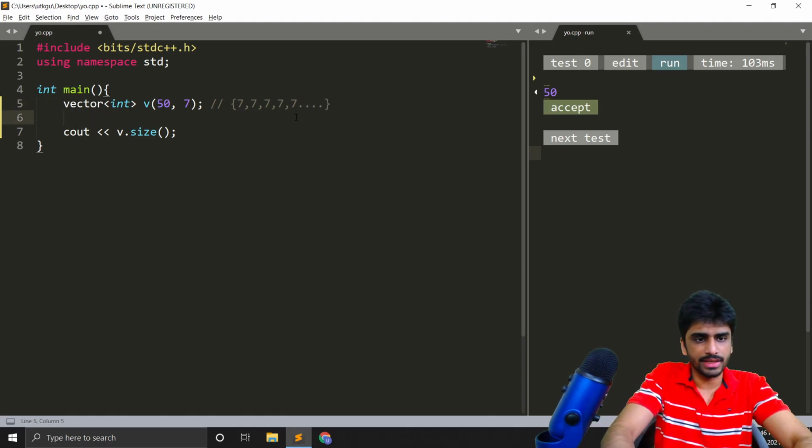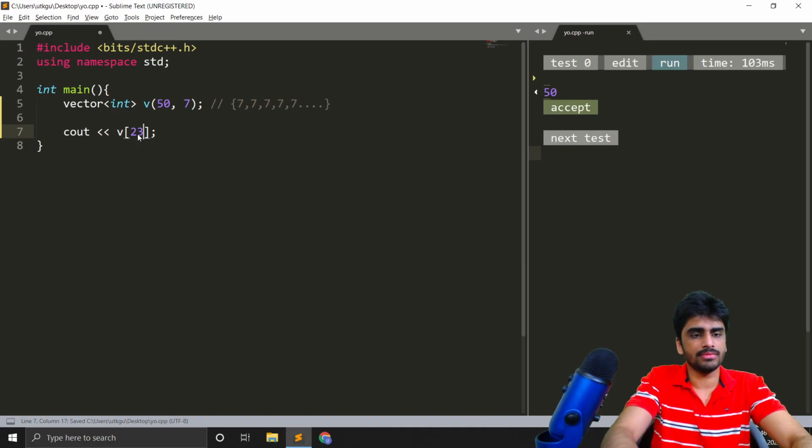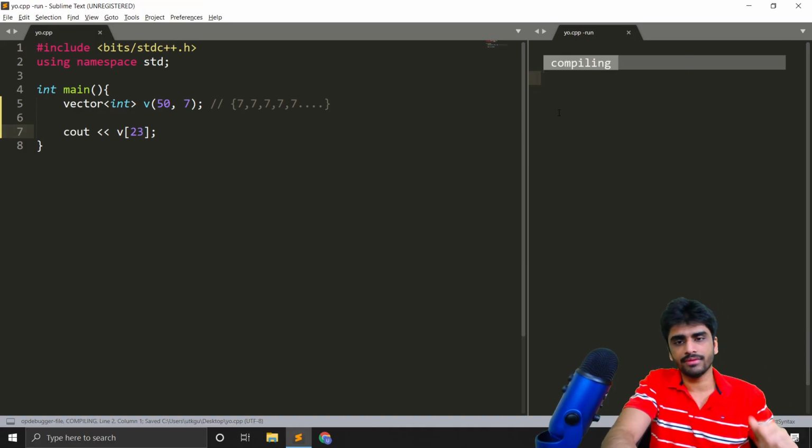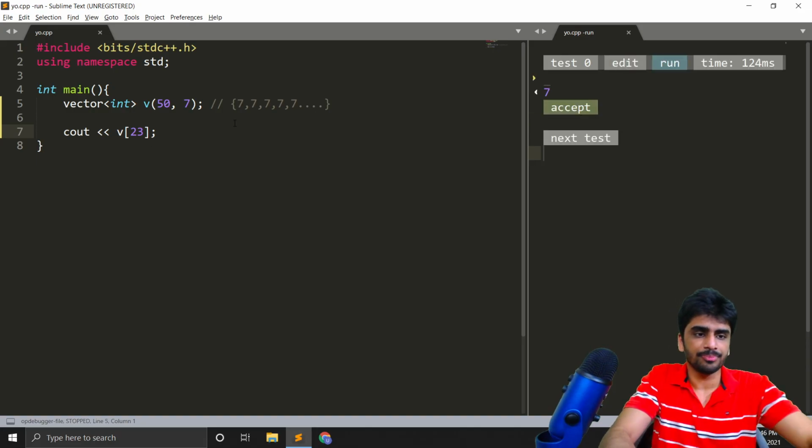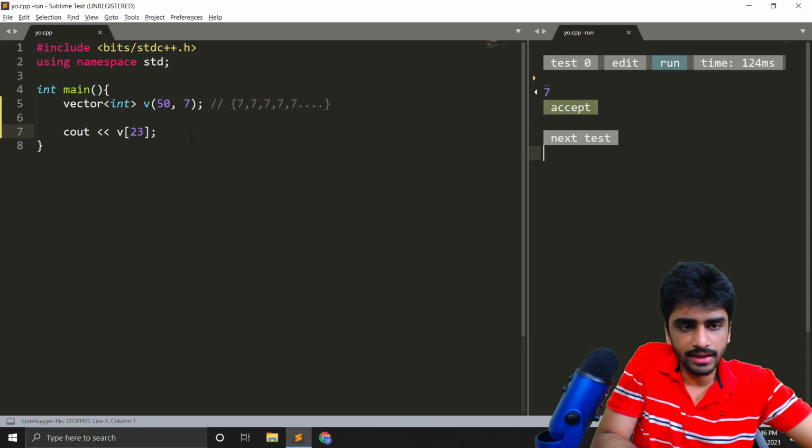So let's print the first element, for example, and it's going to be 7. Or let's say we print an element from the middle, and it will definitely be 7. All of these elements are 7. And yeah, so that's how we can declare a vector.